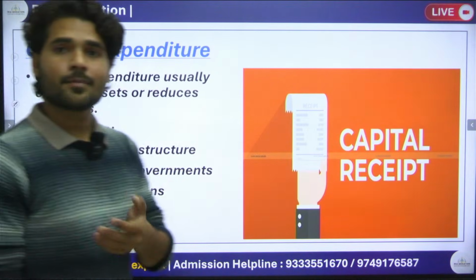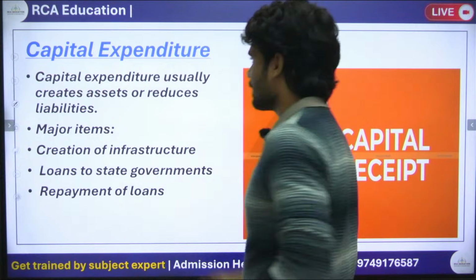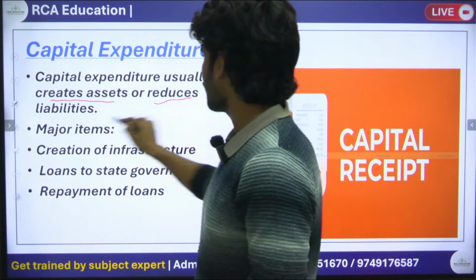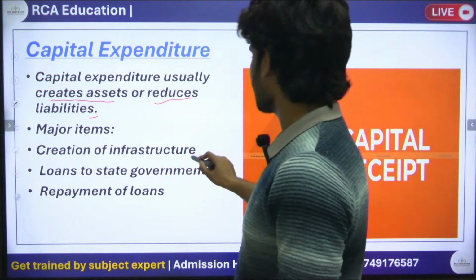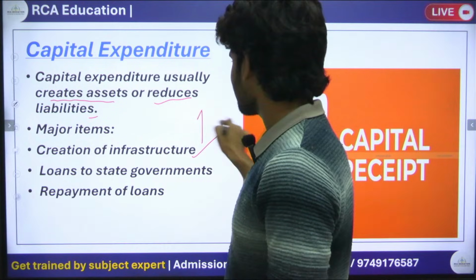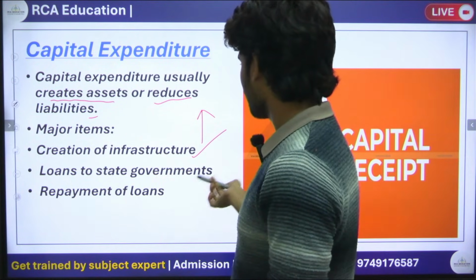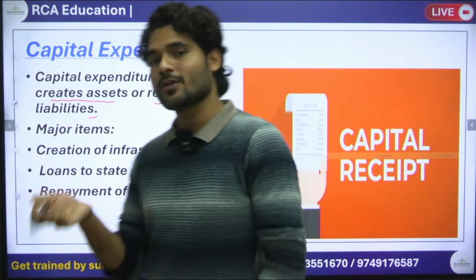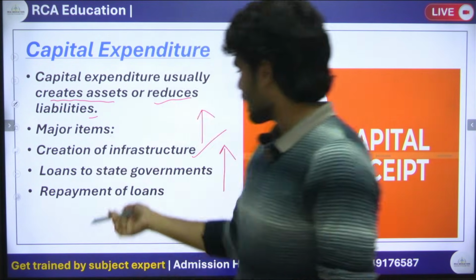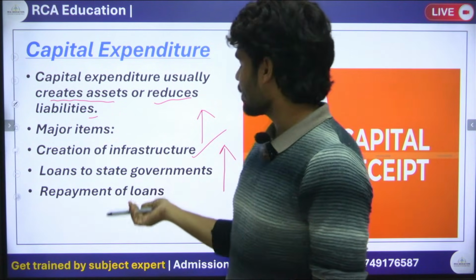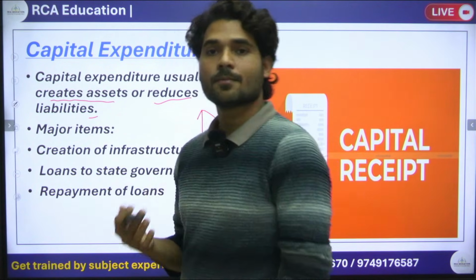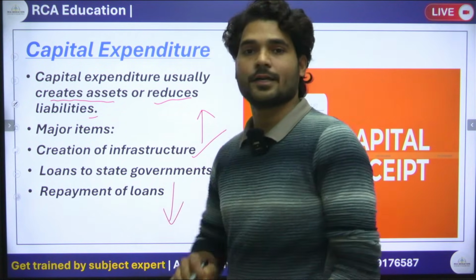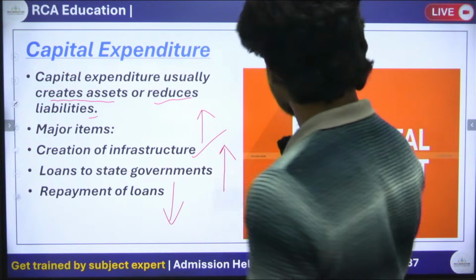Next we have capital expenditure. In capital expenditure, usually we see that there is a creation of asset or reducing of liability, like the creation of infrastructure is increasing an asset. Providing loan to state government is also increasing an asset because the state government will return the loan amount in future. And repayment of loan, if we repay the loan of the bank or anyone, then that is a decrease in liability. Clear? Okay.